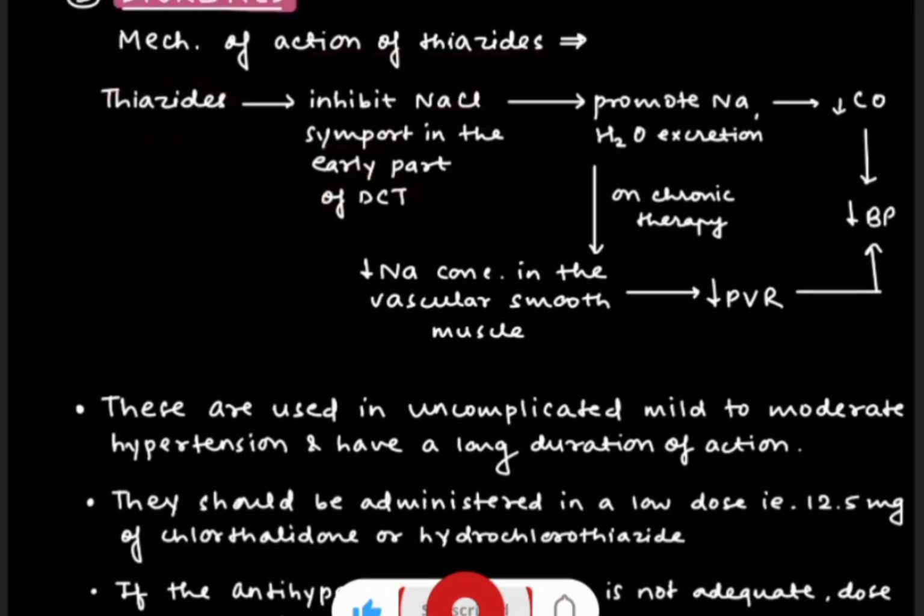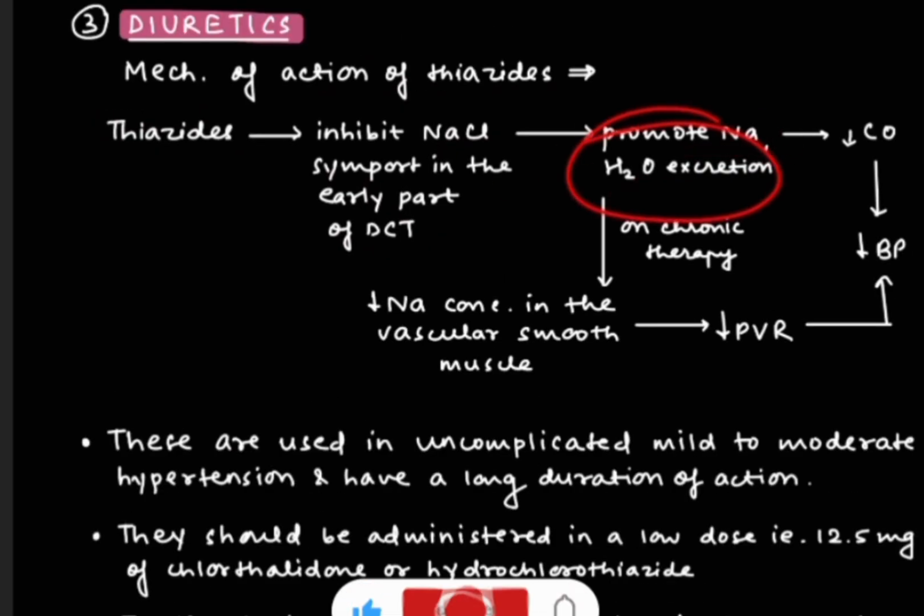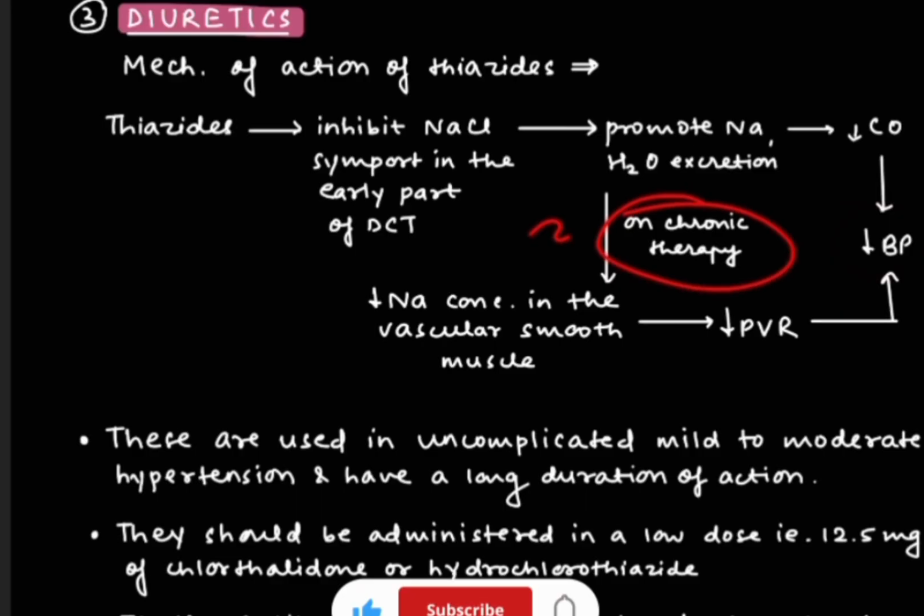As it is inhibited, it will promote sodium and water excretion. If the excretion of sodium and water is increased, then there will be a decrease in blood volume. And if the blood volume is decreased, then the CO, that is the cardiac output, will also decrease. Hence, BP will also decrease. Then if we use it as chronic therapy, the sodium concentration in the vascular smooth muscle will decrease. Due to this, peripheral vascular resistance will decrease, which will lead to a decrease in BP.